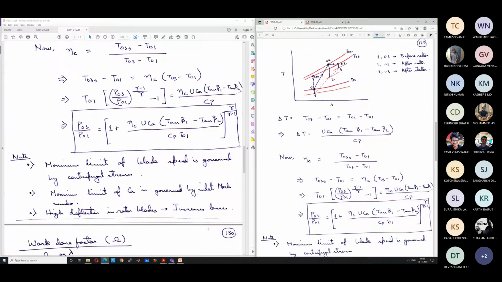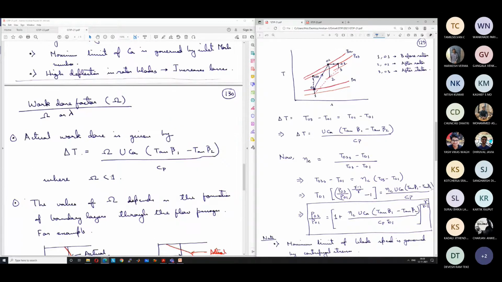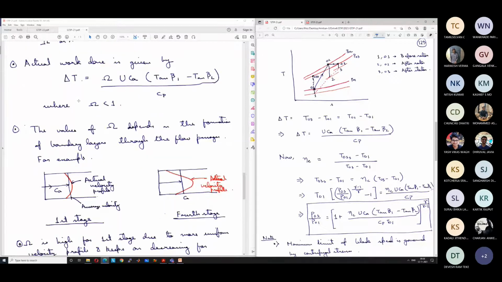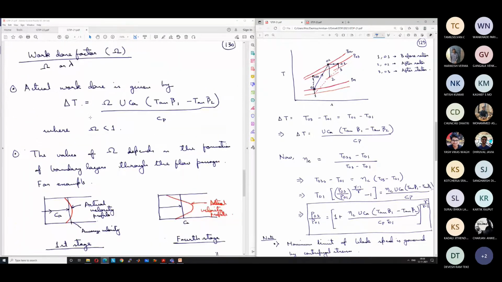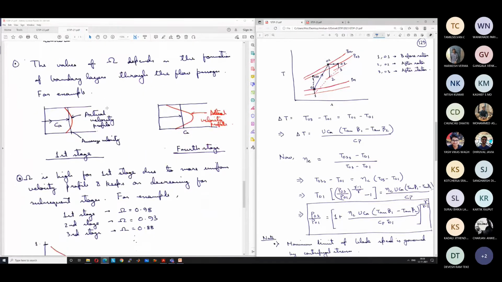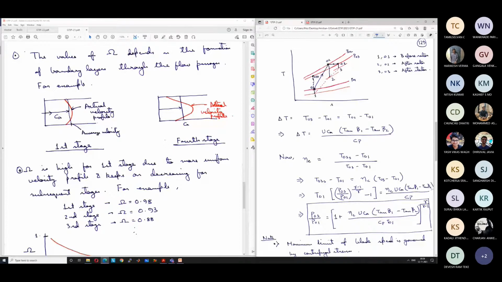Then we had discussed some other things like the work done factor. I will not go into details; you can read about it. The actual work is slightly lower than the ideal work because of the boundary layer effect. The velocity is not actually equal to CA along the entire length of the blade, but changes towards the end and the starting part of the blade because of wall effect.